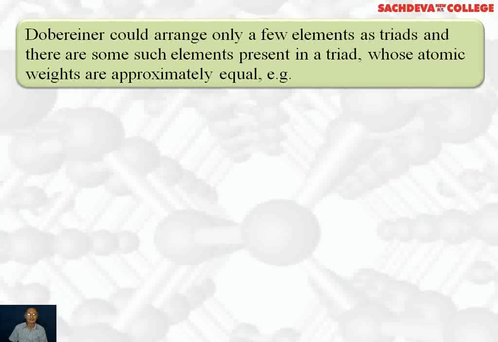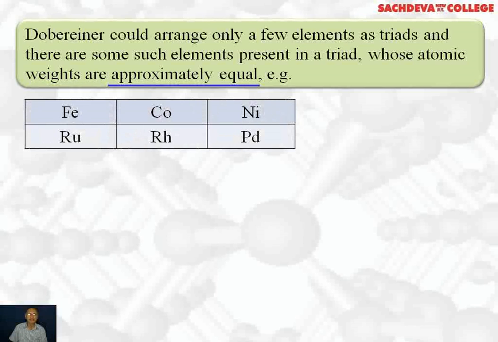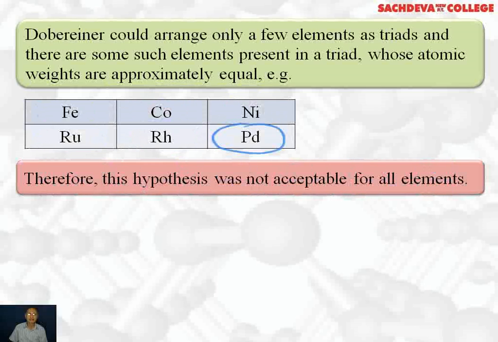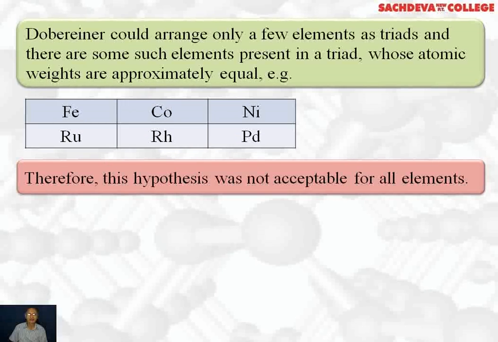The limitation of Dobereiner triads: Dobereiner could arrange only a few elements as triads, and there are some elements present in triads whose atomic weights are approximately equal. For example, iron, cobalt, nickel, ruthenium, rhodium, and palladium. Therefore, this hypothesis or classification was not acceptable for all elements.